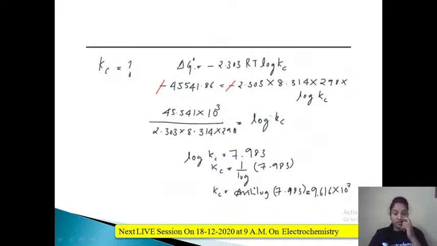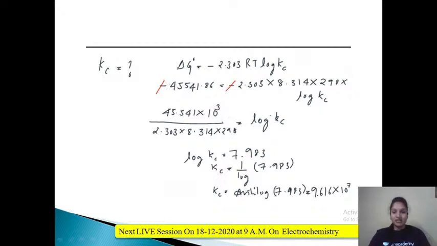So here I am using this equation. Delta G naught is equal to minus 2.303 RT log Kc. Delta G naught we have found out just now. Then 2.303 into 8.314. Which value you have to use here, kilojoules or joules, is very important. The unit for the gas constant is 8.314 joules per mole per Kelvin, so this should be in joules, not in kilojoules.